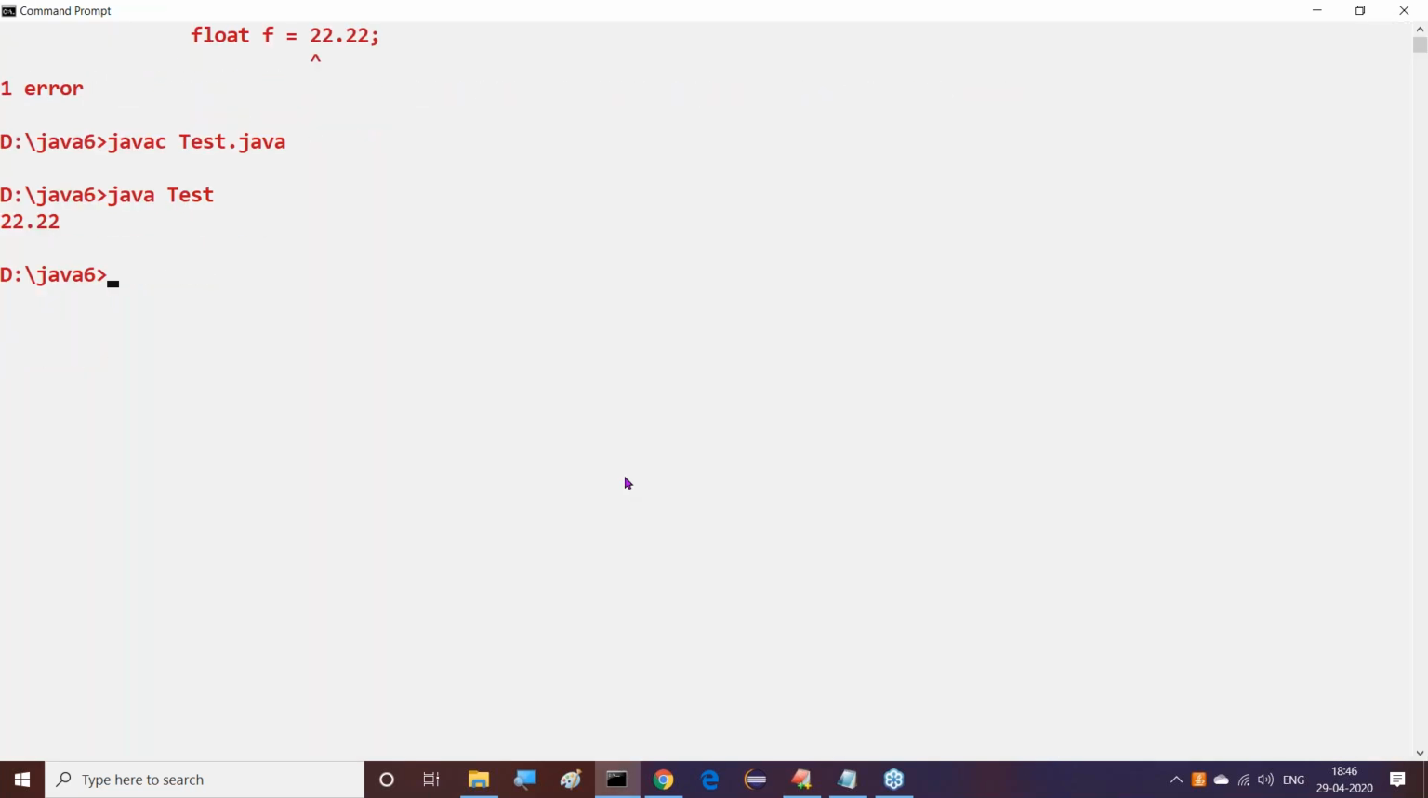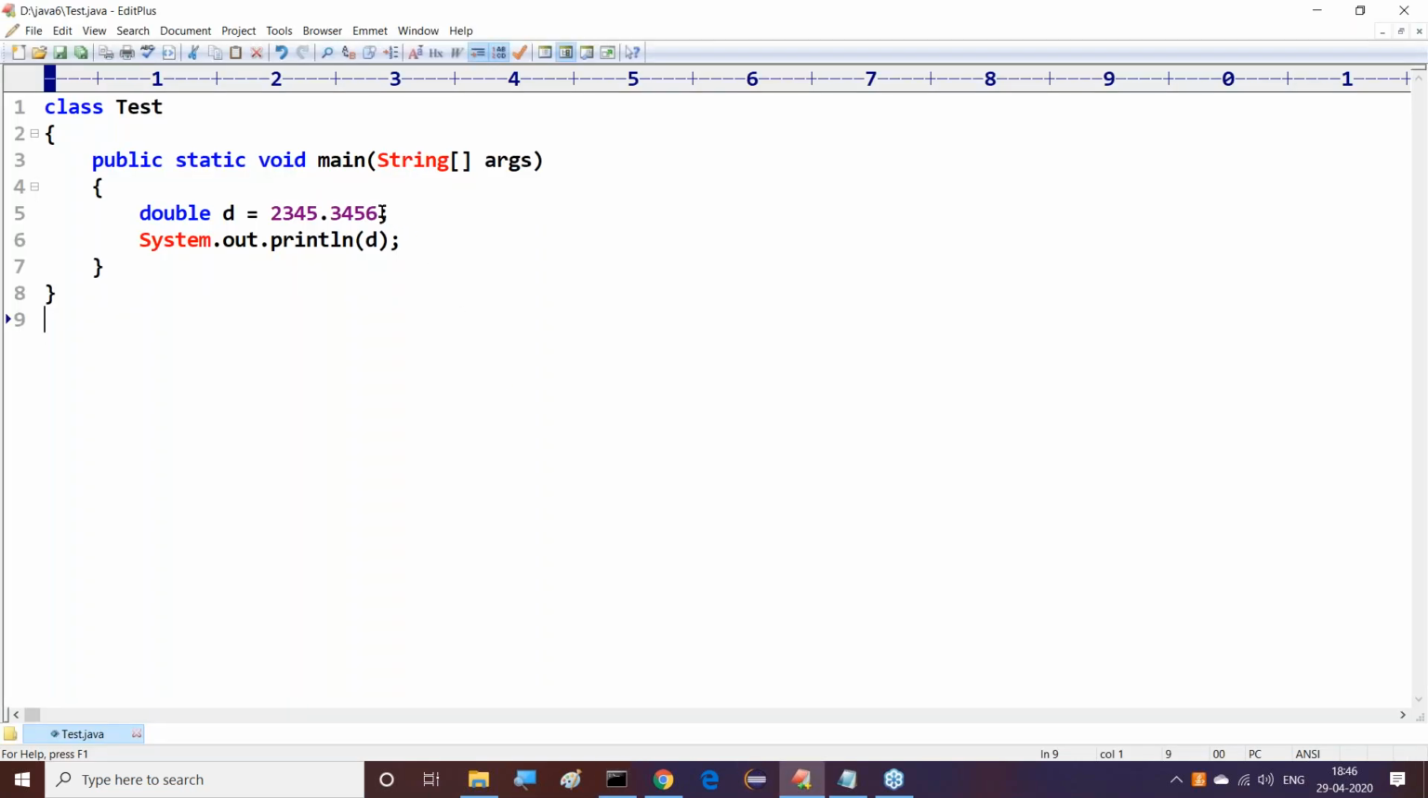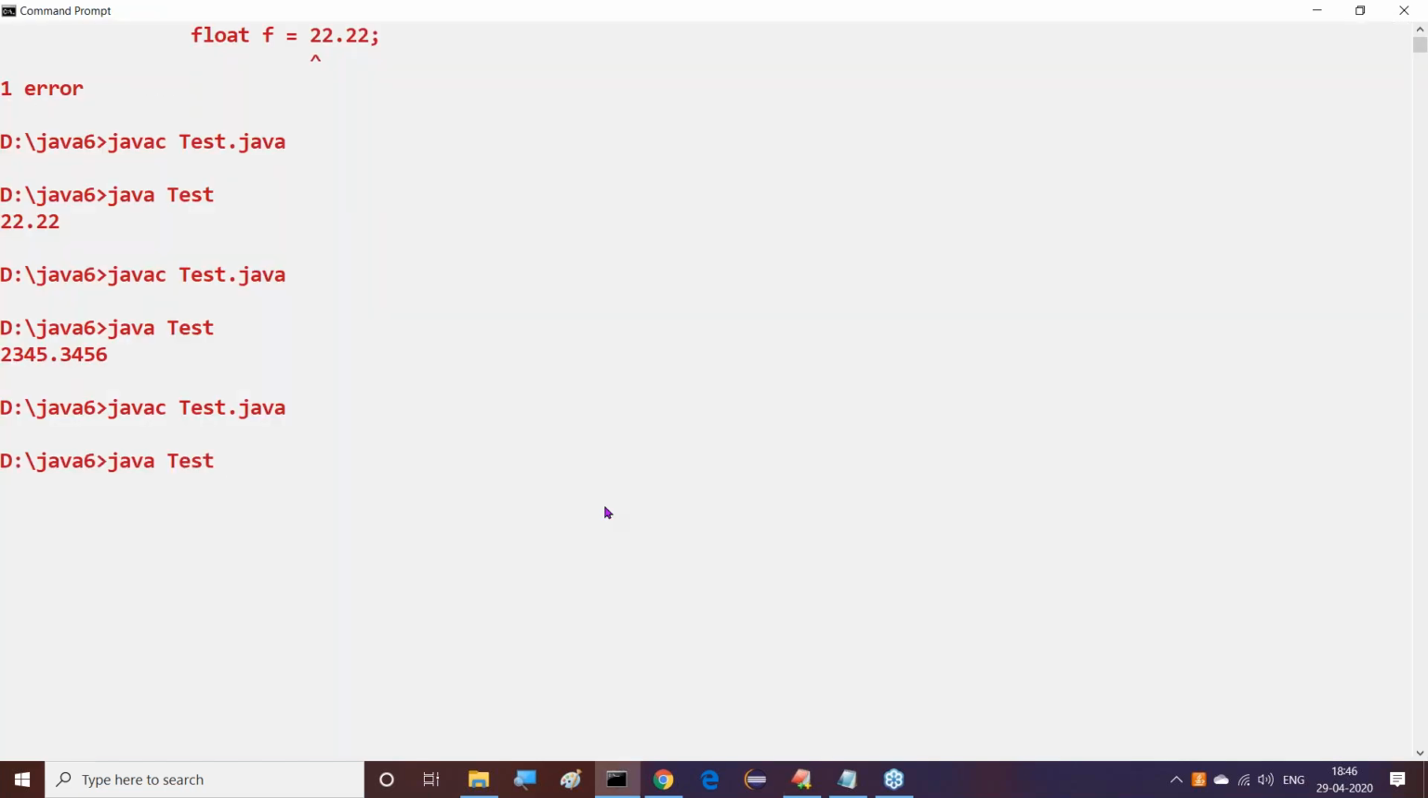Now let me compile and execute this. What are we able to get? No compilation error, and here we are getting that value. At the same time, if you want to provide it more clearly that this is a double value, we can use the suffix D, capital D. Let us check whether it is possible or not for this double value. Yes, now we are able to get it. This is exactly the point we are able to understand clearly.